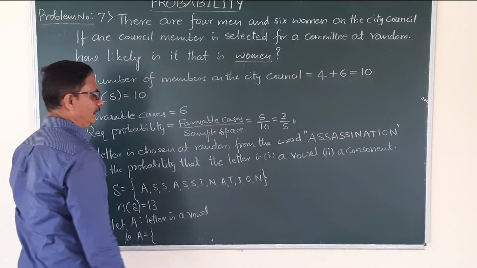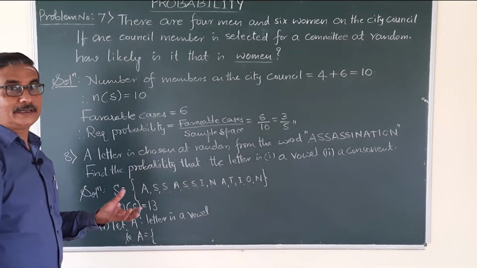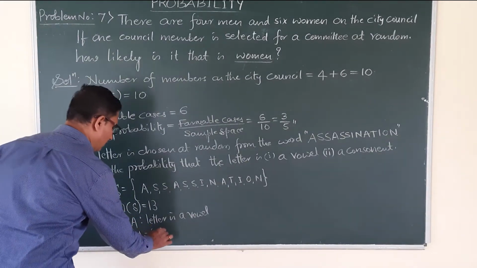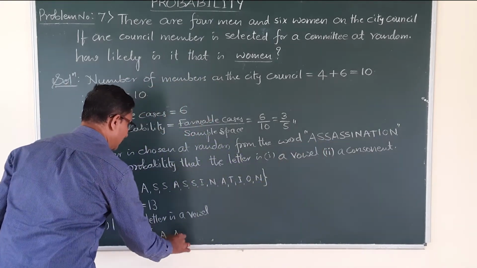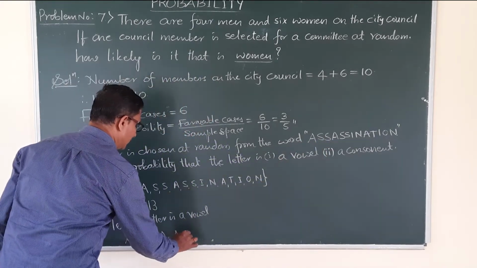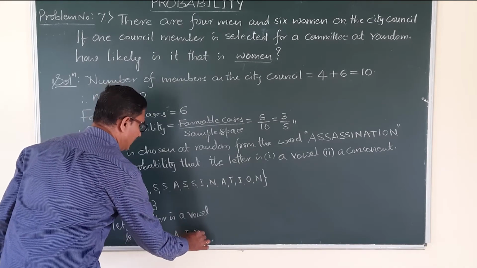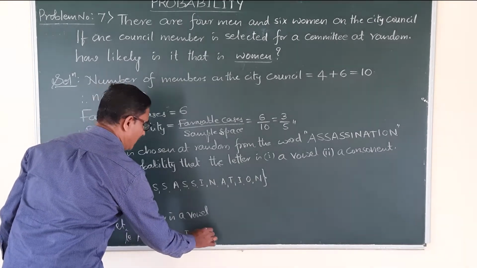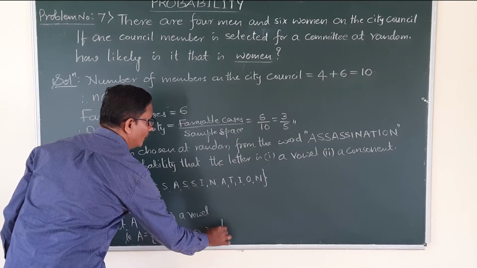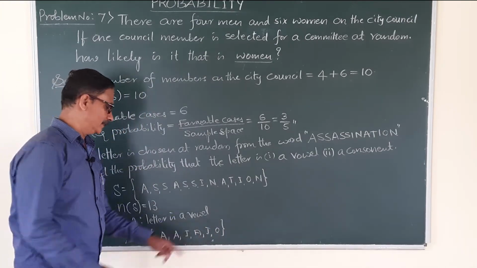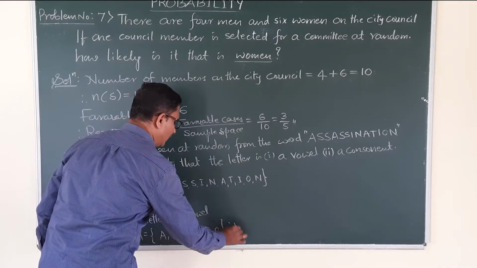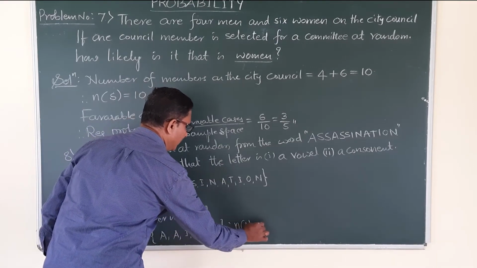Vowels are A, E, I, O, U. So look, here A. Again A. Right? Then I. Then again A. Then I. Then O. These are the vowels. Count it. 1 2 3 4 5 6. So therefore total number of events is 6.